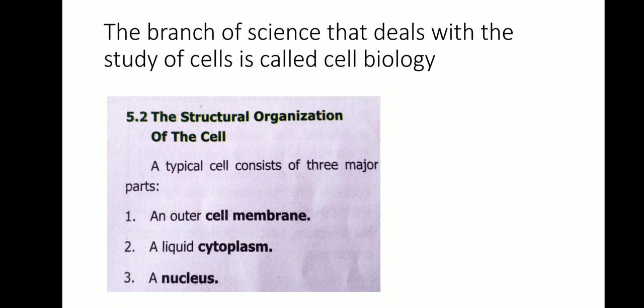The structural organization of the cell. The typical cell consists of three major parts. First one, an outer cell membrane. Second one, a liquid cytoplasm. Third one, a nucleus.